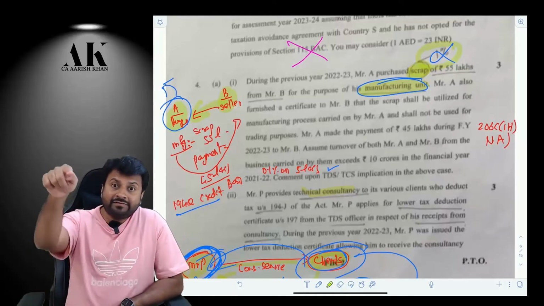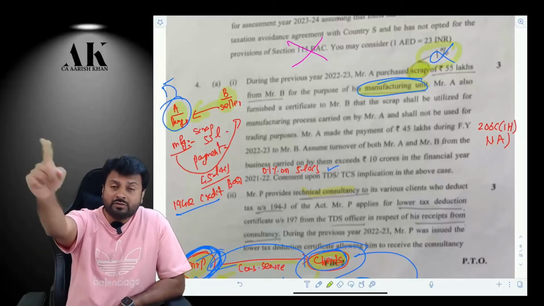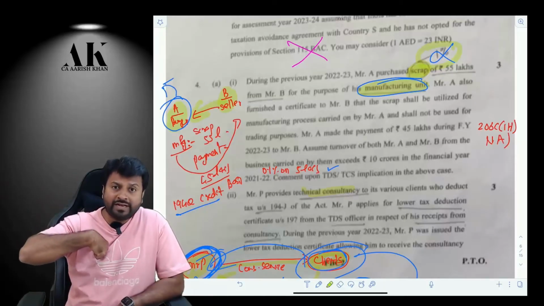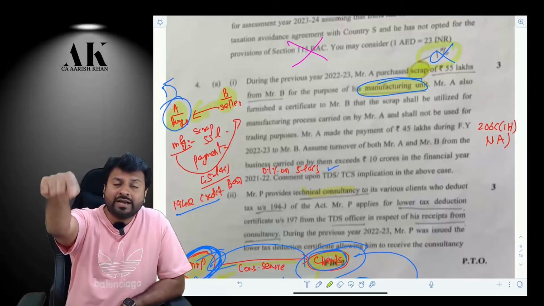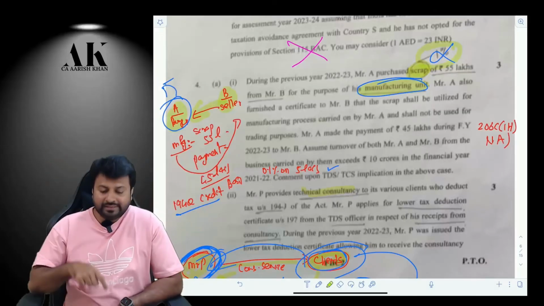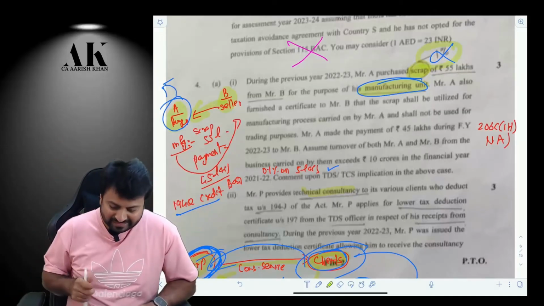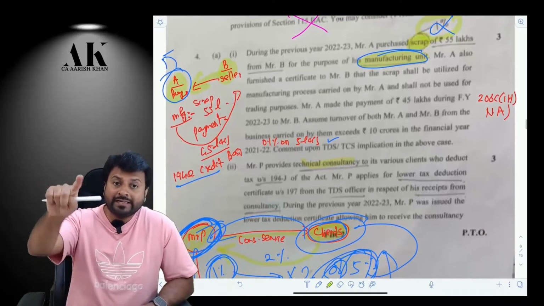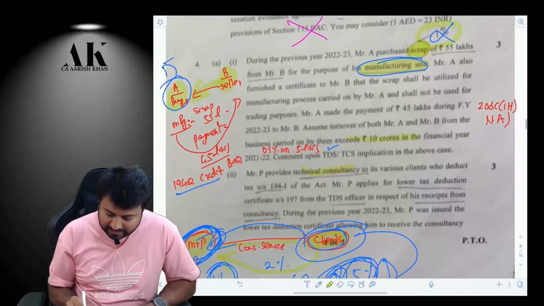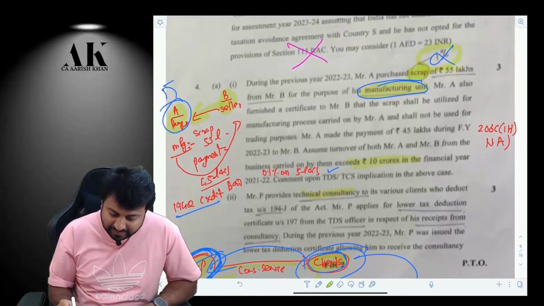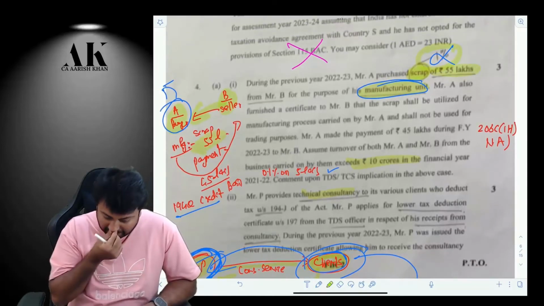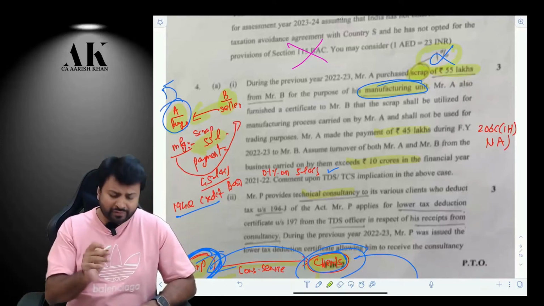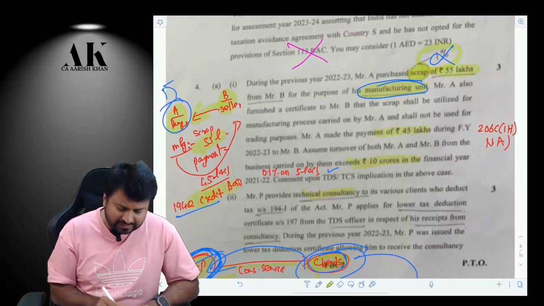But in that case, if you as a buyer have a last year turnover of more than 10 crore rupees, and if you are making a payment or credit to me of more than 50 lakh rupees in the entire year, then you as a buyer are liable to deduct TDS. That's what is happening. The seller is not liable to collect TCS because the seller is exempted, but the buyer's last year turnover is more than 10 crore rupees. And the buyer is buying 55 lakh rupees of goods, which is greater than 50 lakh rupees, out of which you have made a payment of 45 lakh. It doesn't matter. TDS under 194Q is applicable on credit or payment, whichever is earlier.